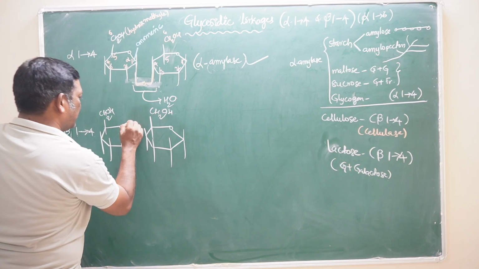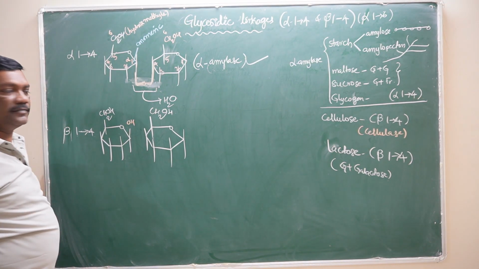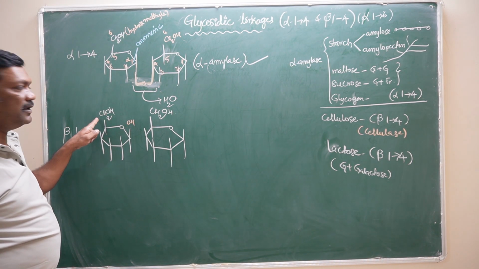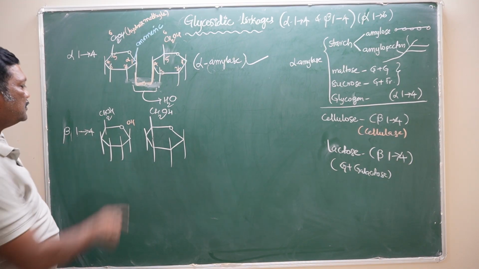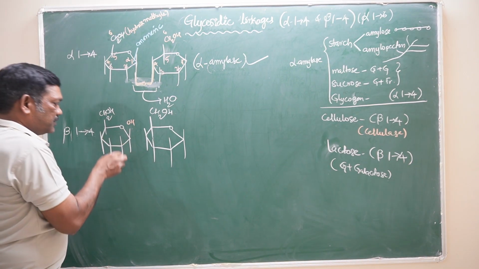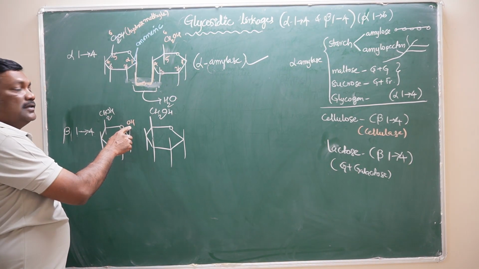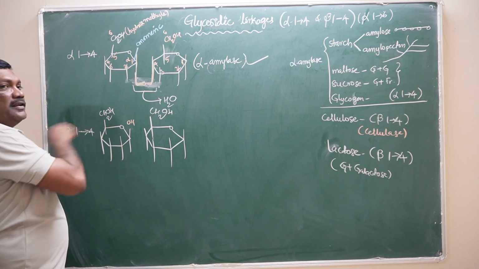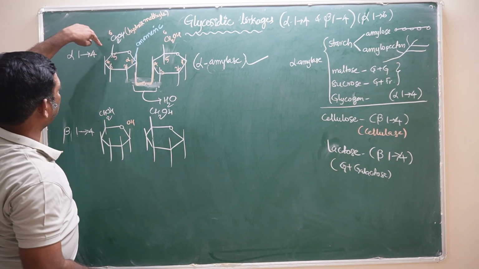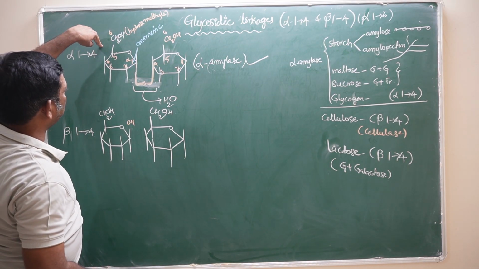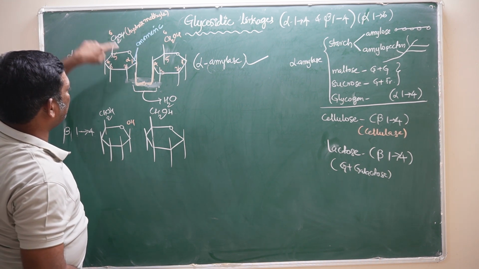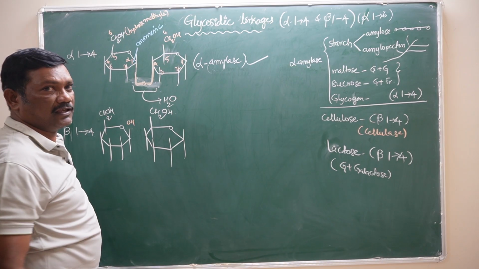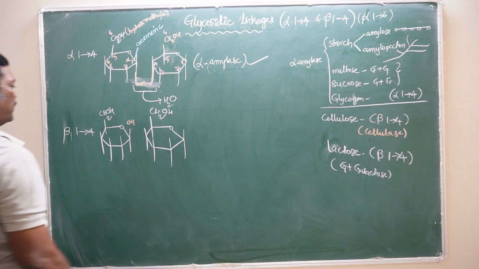The hydroxyl group is located here, on the same side as the hydroxymethyl group. The hydroxyl group in the first sugar is on the same side as the hydroxymethyl group, whereas in the alpha sugar, this hydroxyl group is located on the opposite side. That's why this carbon is called the alpha carbon.